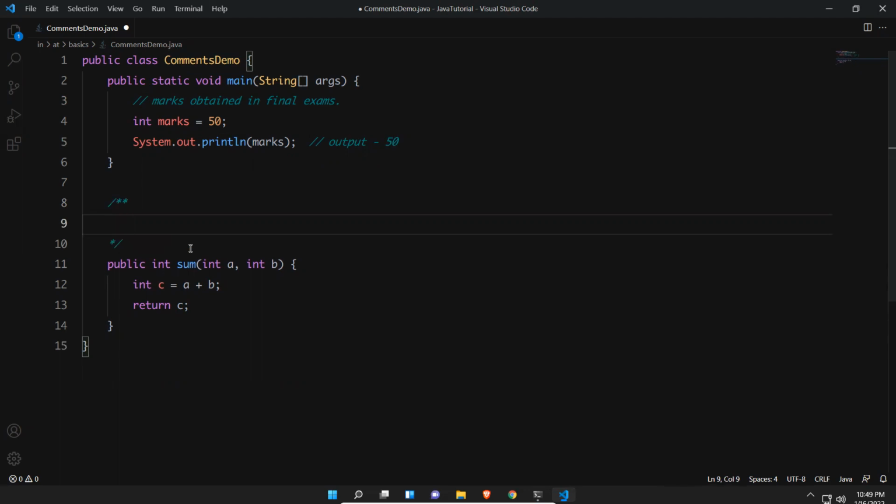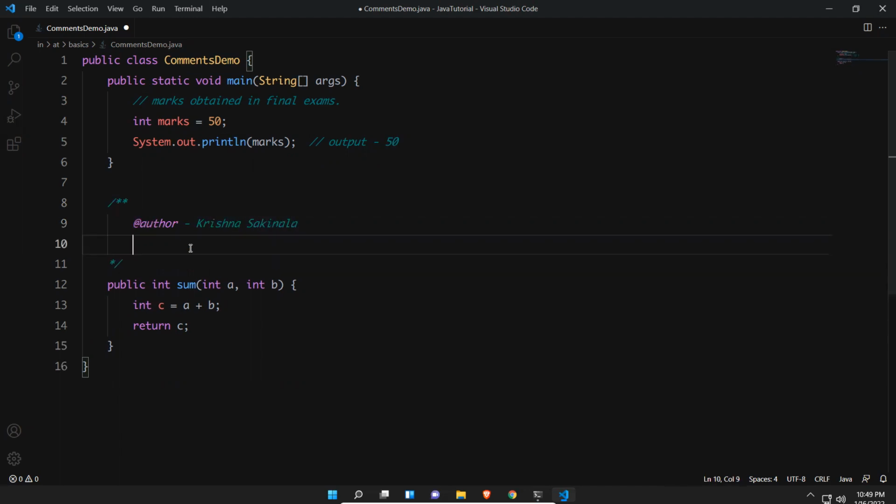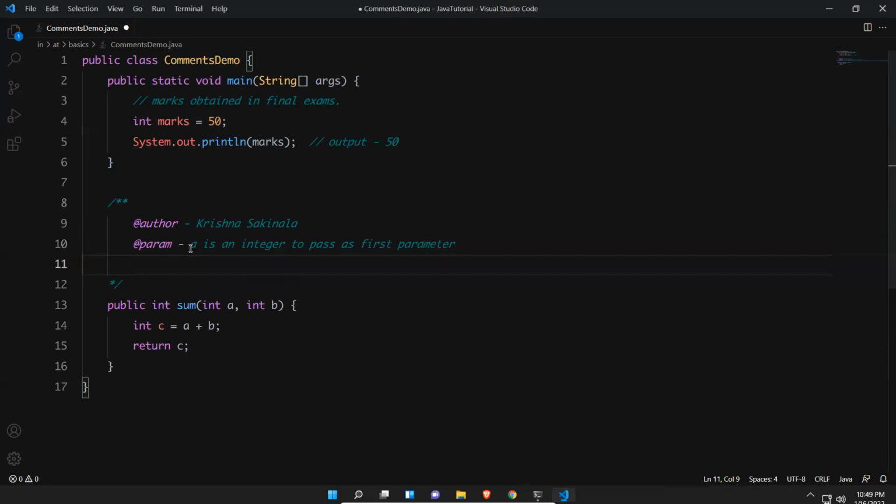So here you can put so much information. I can put the author of this code, author Krishna Sakinala. And parameters, what parameters I'm using. So @param a is an integer to pass as the first parameter. @param b is an integer to pass as the second parameter.